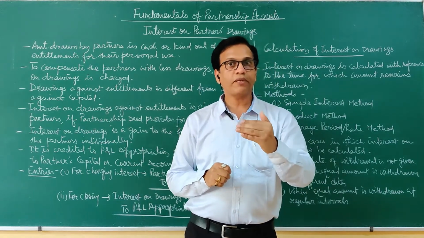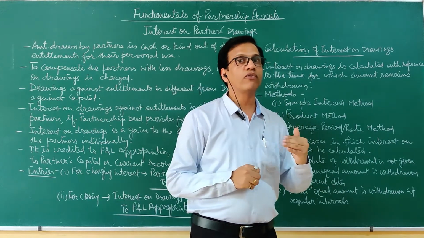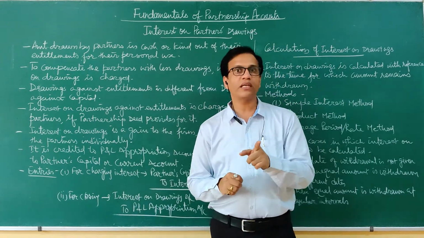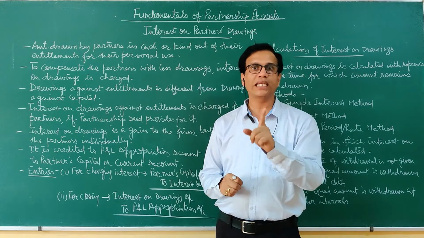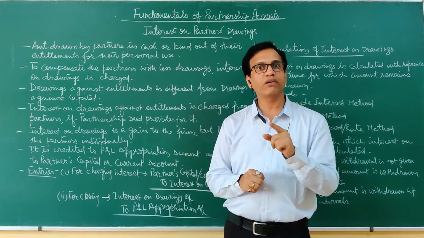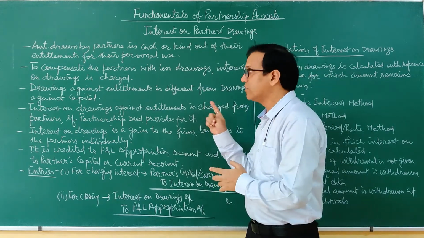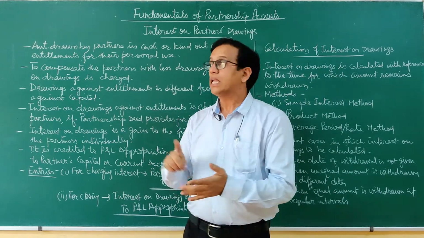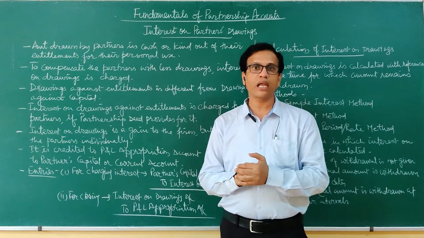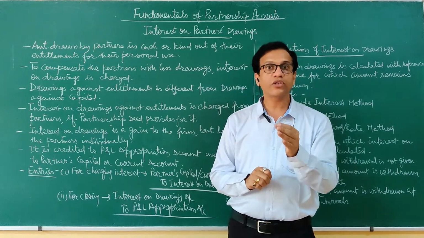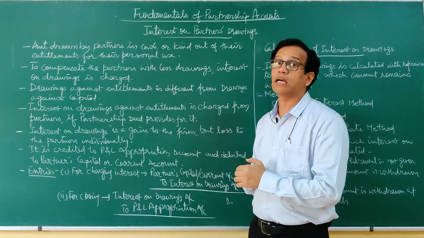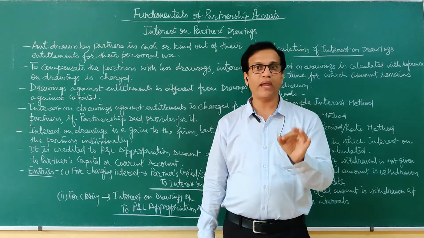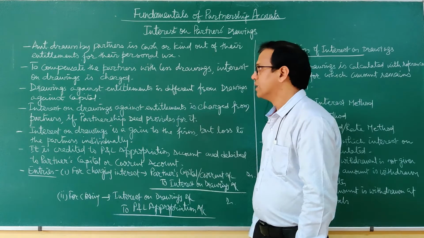Drawings against capital is a permanent withdrawal from capital, and it is considered while calculating interest on capital. It will not be taken here to calculate interest on drawings. Interest on drawings is about the drawings made by the partner against entitlements or against profits.